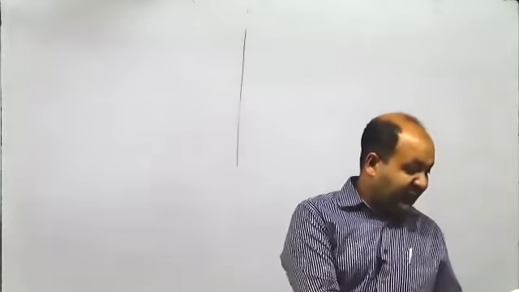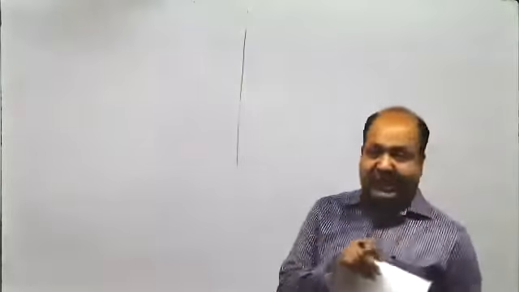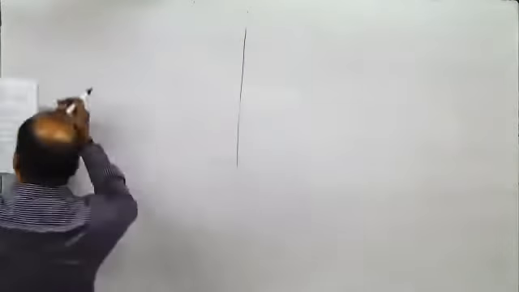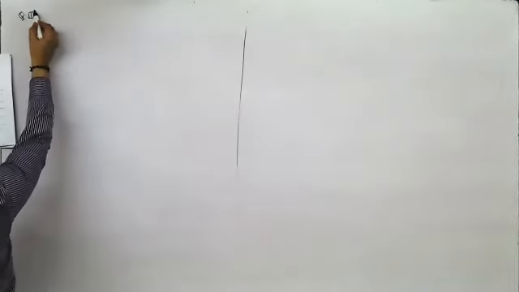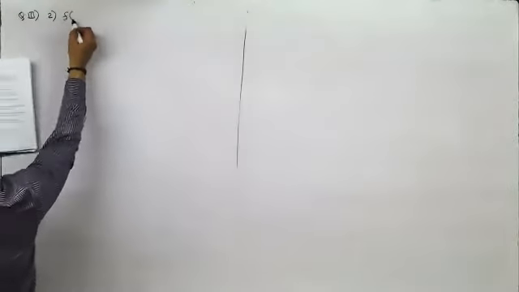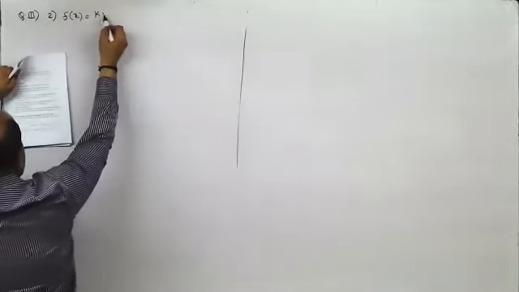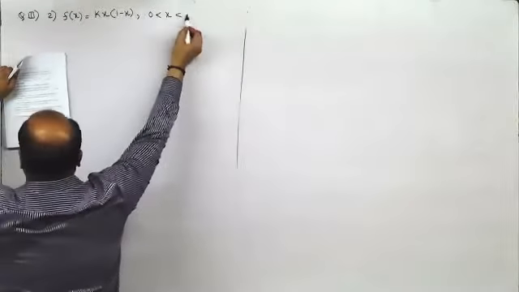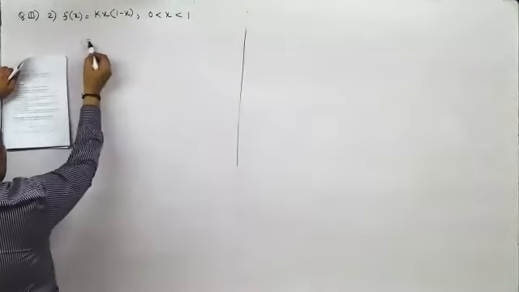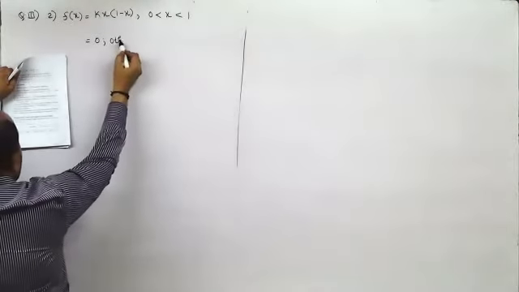First of all, how do you identify a problem which is of PDF type? It would be given in terms of limits. So here, question number 3, the second part. F of X is Kx into 1 minus X. When X lies between 0 and 1, it is 0 otherwise.